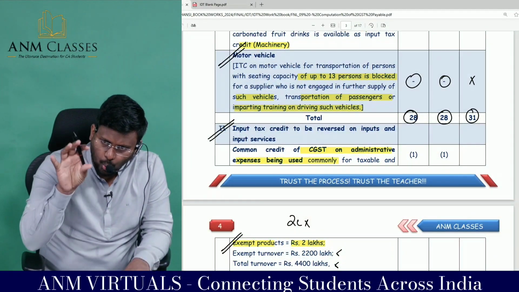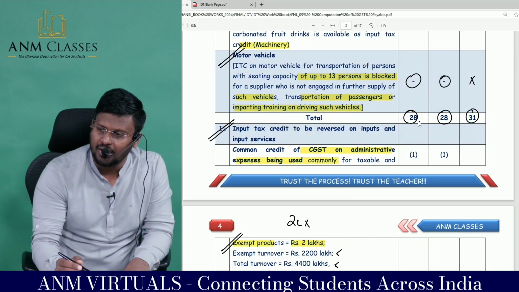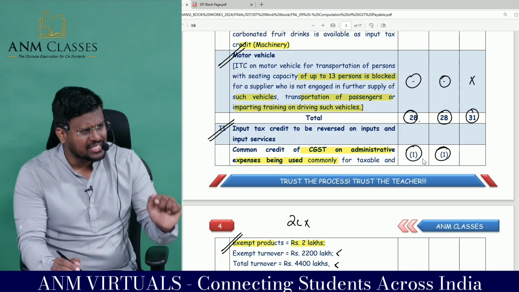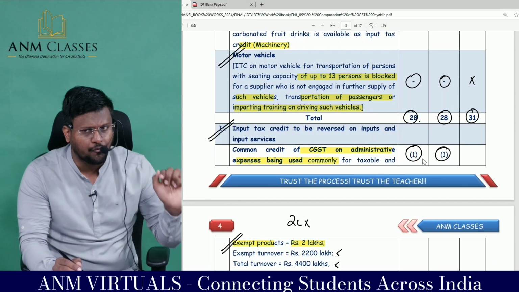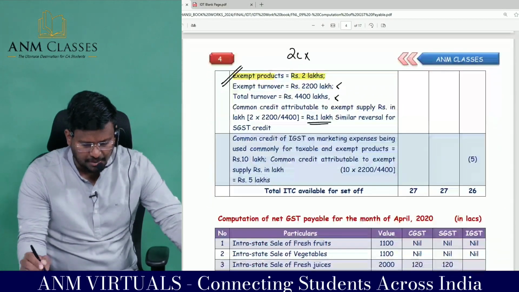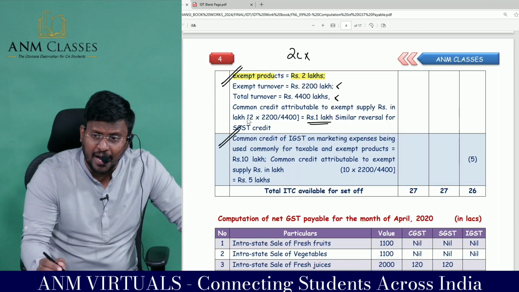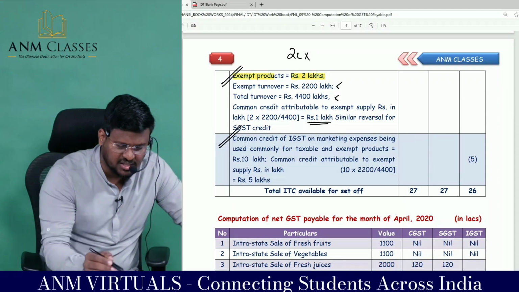So from the total CGST paid of 28 lakh, we are reducing 1 lakh and 1 lakh because this credit has been used for exempt supply. Comfortable? Now coming to the common credit of IGST on what expenses?